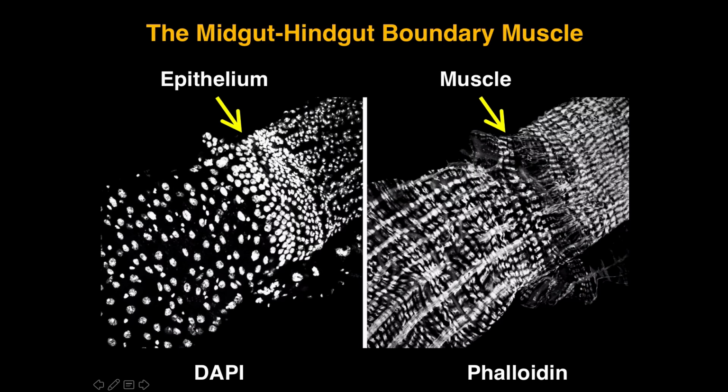So in the midgut, you see both longitudinal muscle arranged in parallel arrays, circular muscles with a characteristic banding pattern, and in contrast, in the hindgut, you see primarily circular muscles with a different banding pattern, and here's that transition zone. You see thinning of the longitudinal muscles, they reach over the boundary and attach to the hindgut.